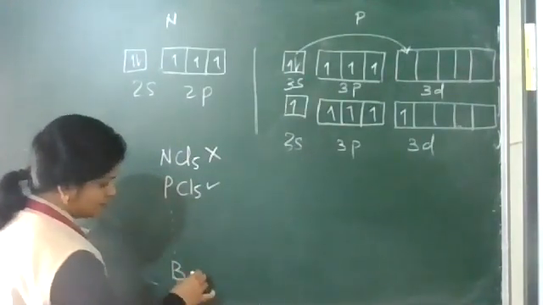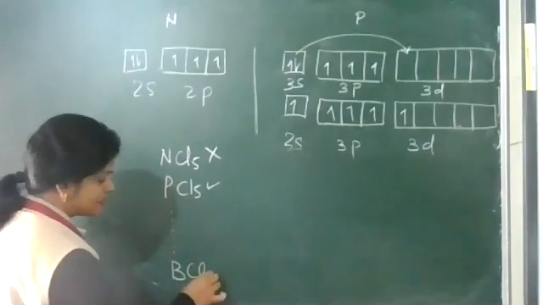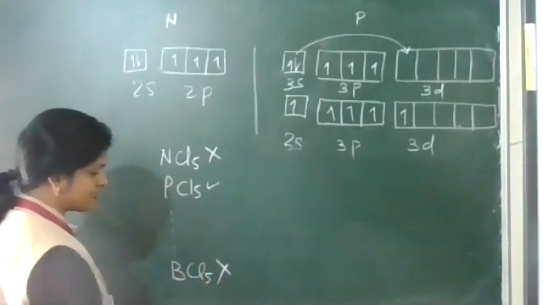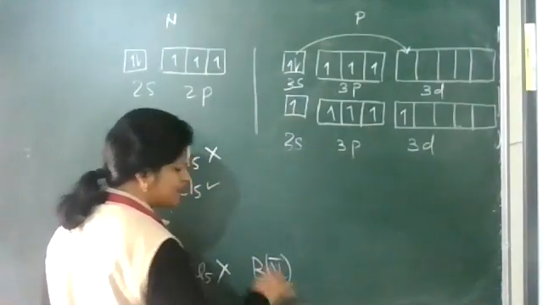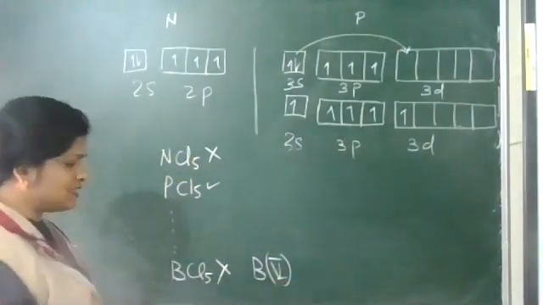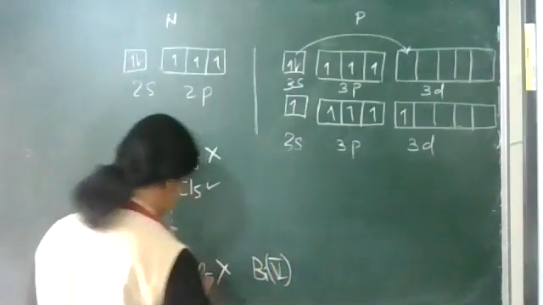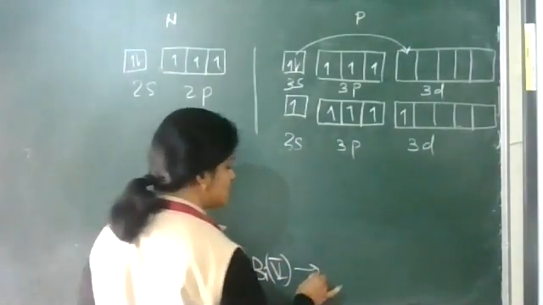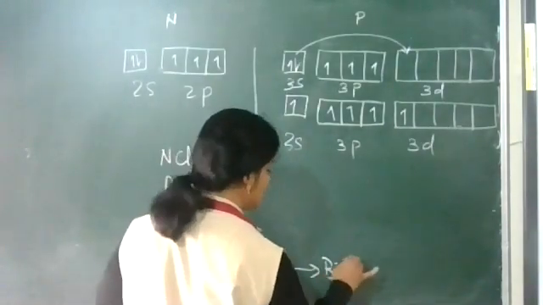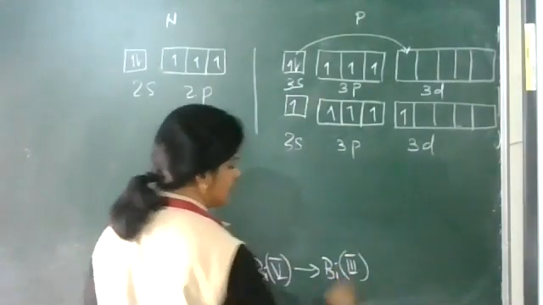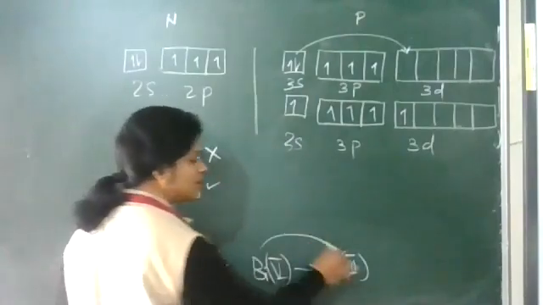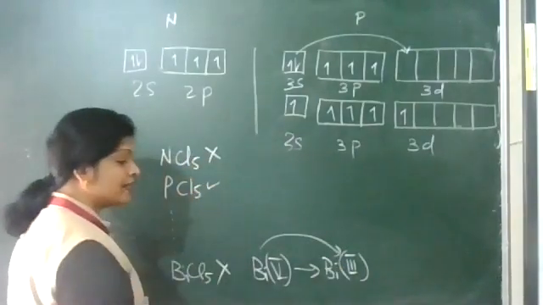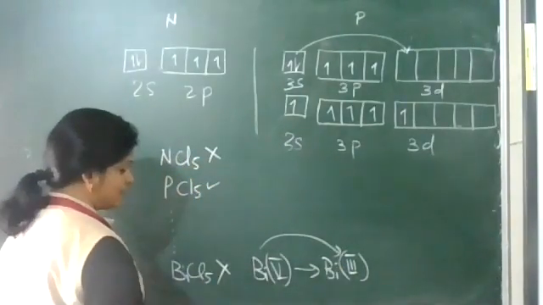Bi plus 5, BiCl5 does not exist because Bi5 plus is very unstable. Bi5 plus changes to Bi3 plus due to inert pair effect. Or you can say Bi5 plus is a good oxidizing agent. It will change to Bi3 plus from Bi5 plus.